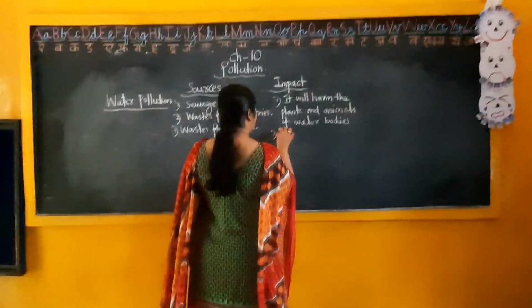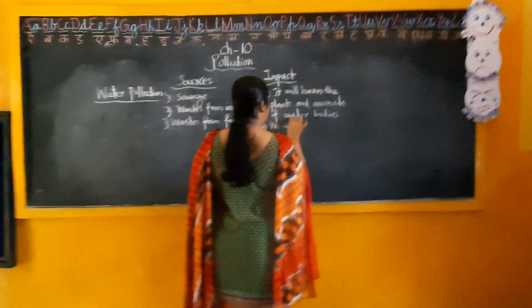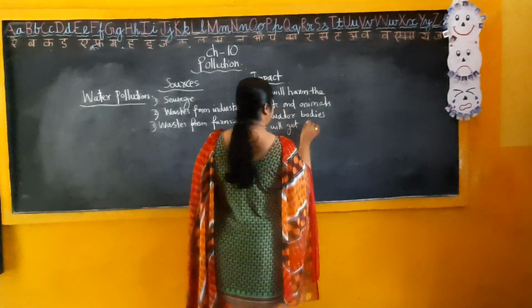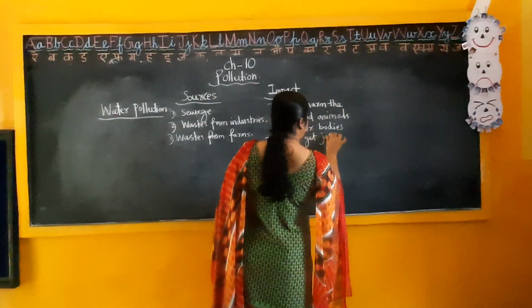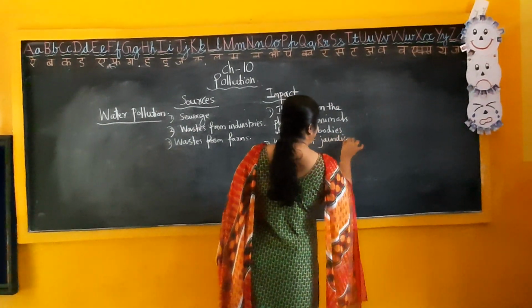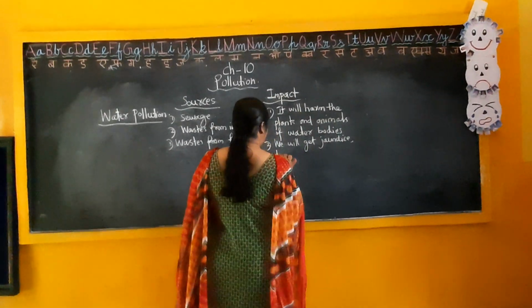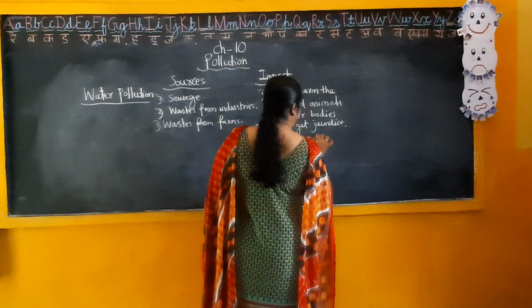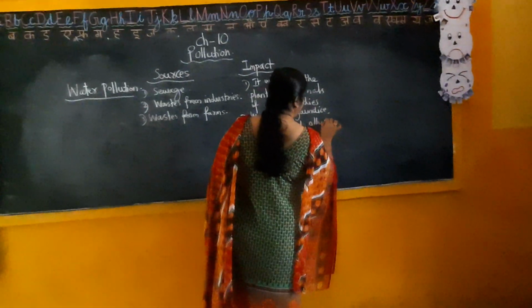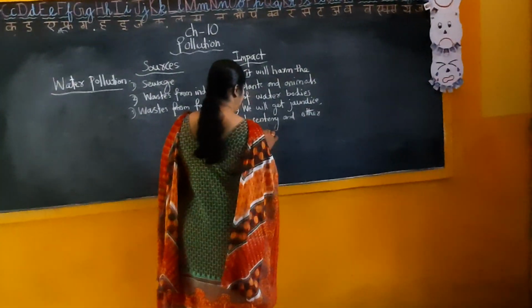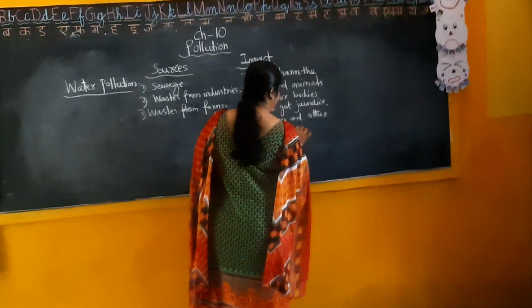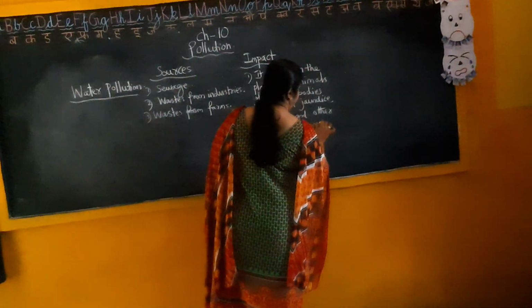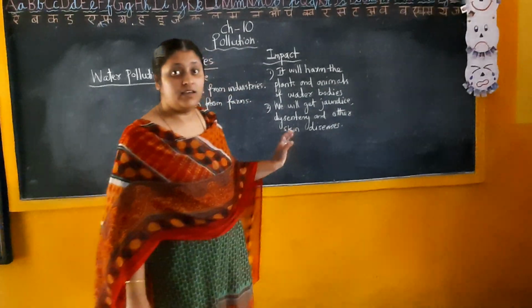Second one, we will get jaundice, dysentery, and other skin diseases. These are the impacts.